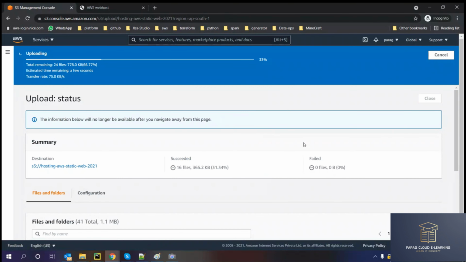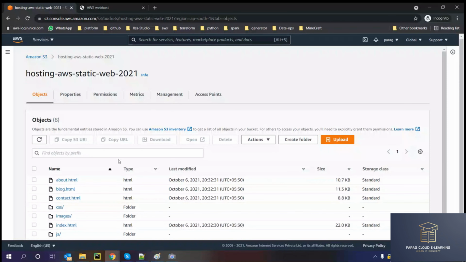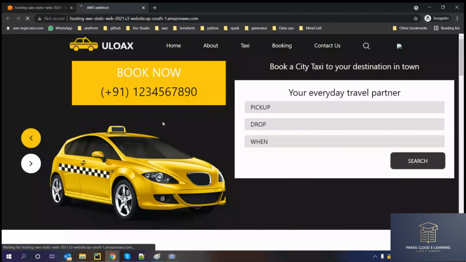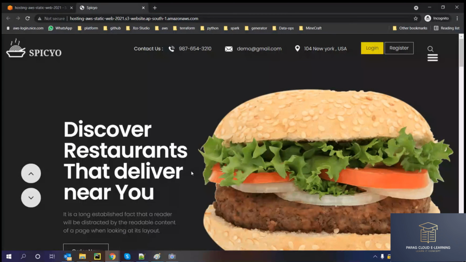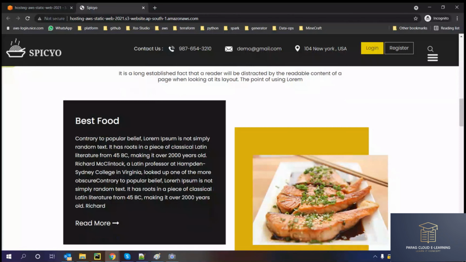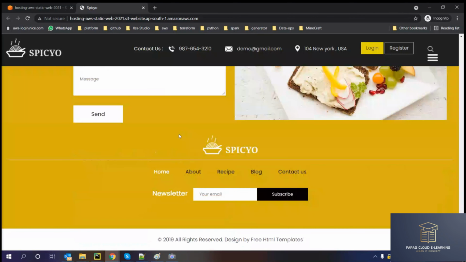This is how, in the real world, whenever the design or the GUI of the website changes, they change these files. Now I just have to refresh my website. Now it's a new site. The URL is the same, I have just changed the content of my website.